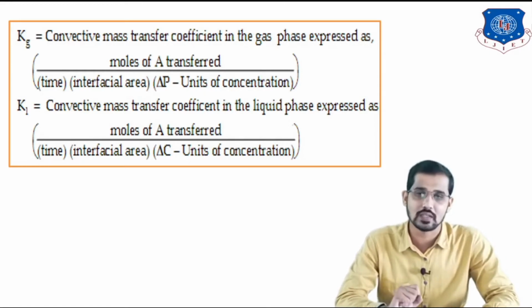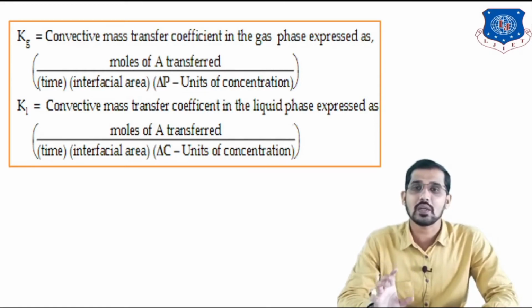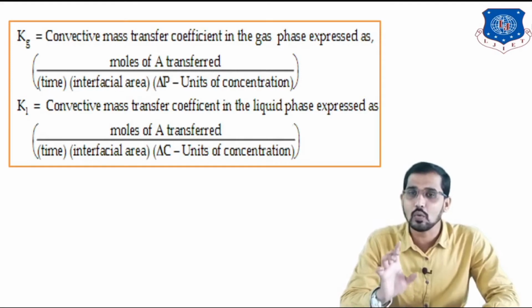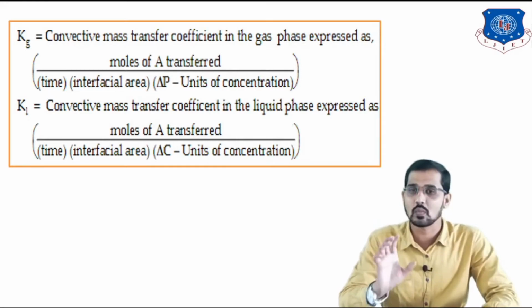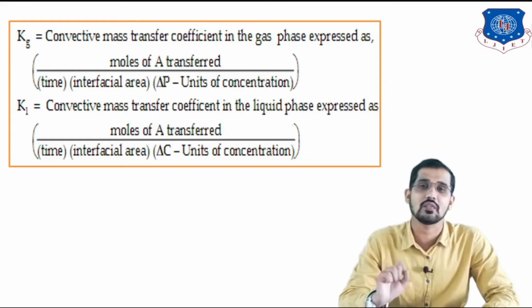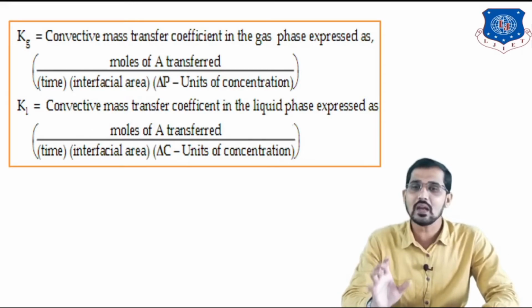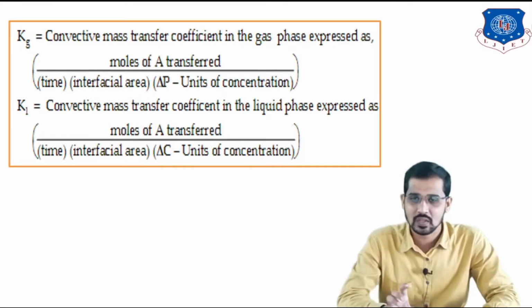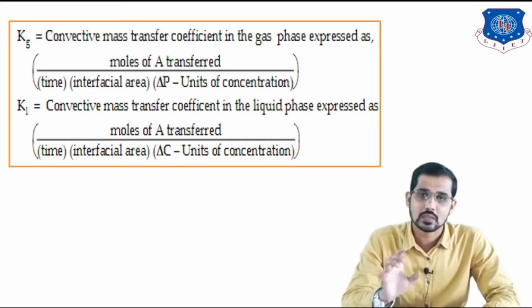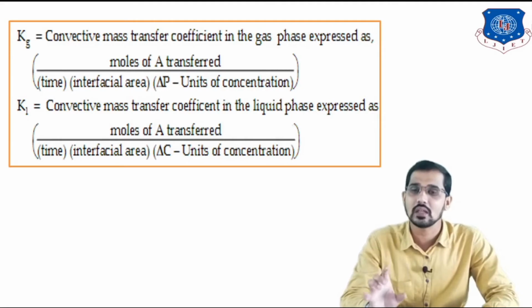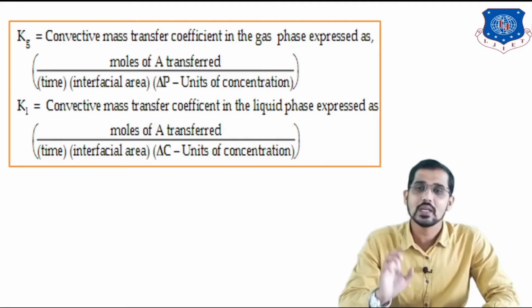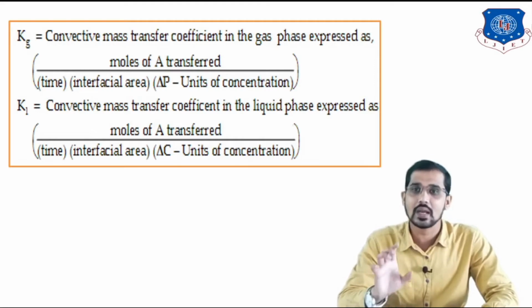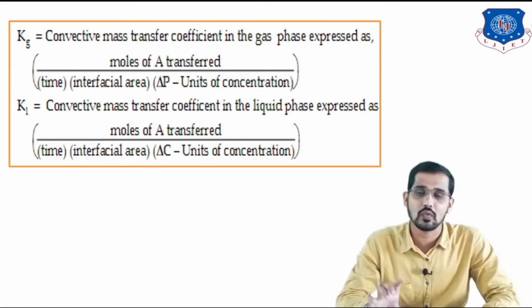Similarly, for the liquid phase, it can be represented by capital Kl. Capital Kl means the overall mass transfer coefficient. Small kl is the individual or local mass transfer coefficient in the liquid phase, also represented as small kx and capital Kx. Small kx and small kl are the local or individual mass transfer coefficients for the liquid phase. Similarly, capital Kx and capital Kl are the overall mass transfer coefficients for the liquid phase.